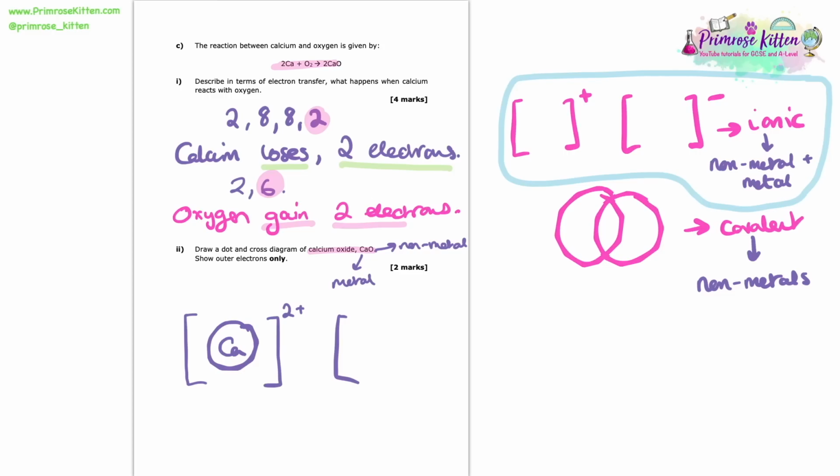Over on the oxygen, on the other hand, we know that it did have 6 electrons in its outer shell, but then it ended up gaining 2 electrons from the calcium. So I'm going to do 2 circles, and of course instead you could have done 6 dots and 2 crosses. It works out exactly the same, so don't worry. We've gained 2 electrons, which means that we've gained 2 negative things, which makes us 2- charged. So that there is our dot and cross diagram of calcium oxide. Perfect.